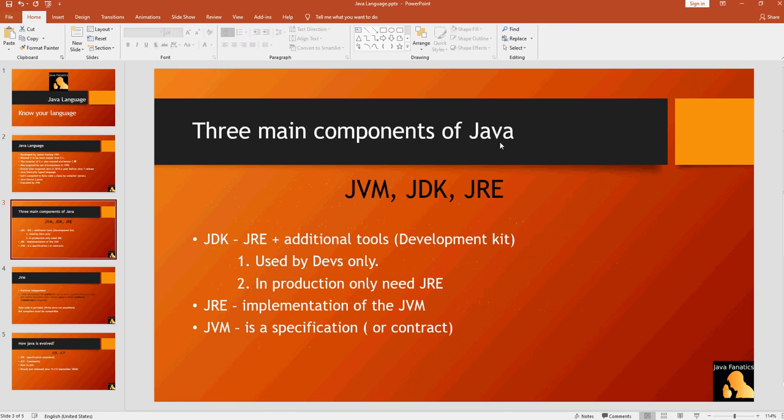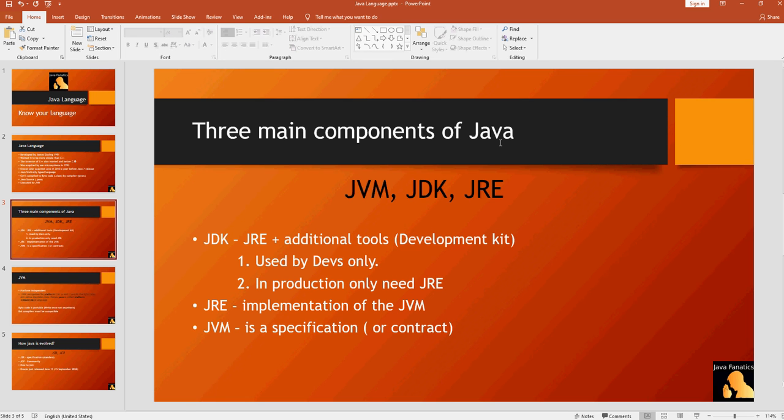So guys, there are three main components of Java, which are the JVM, JDK, and the JRE. For us developers, who develop Java applications, we definitely need the JDK. Without the JDK, you cannot be an effective Java developer. You wouldn't even be able to compile your Java application.